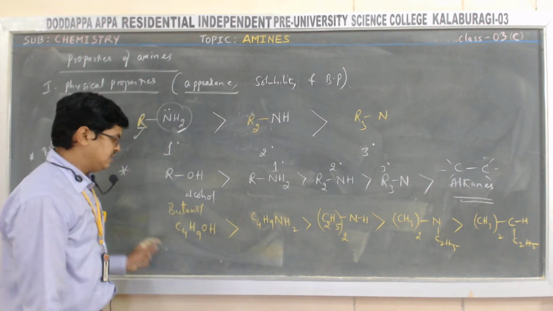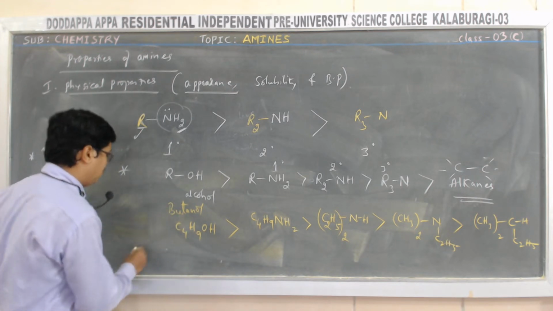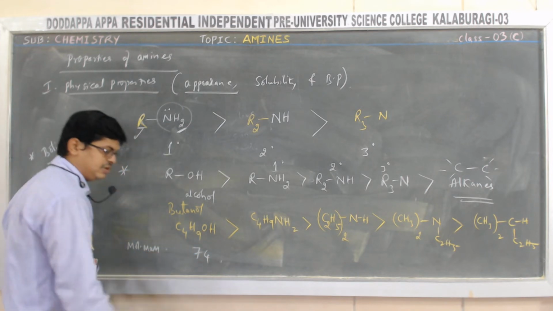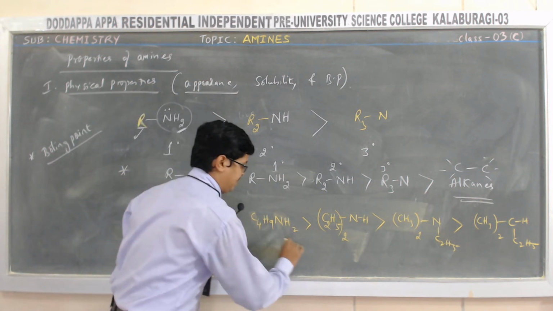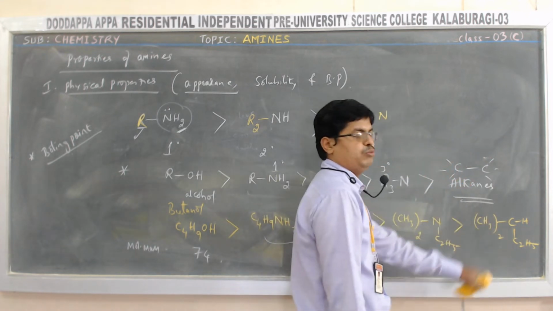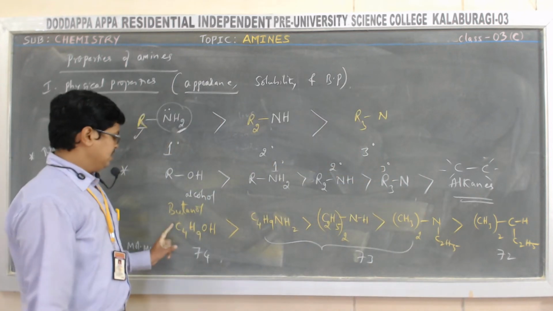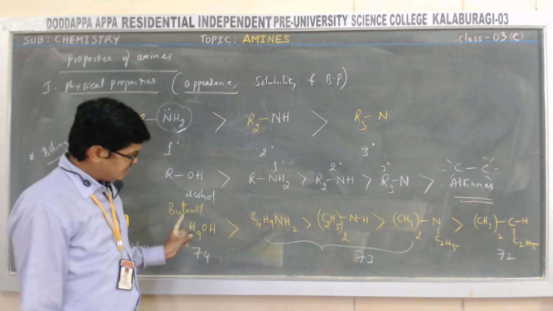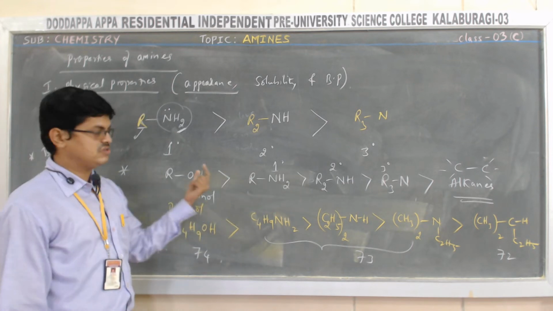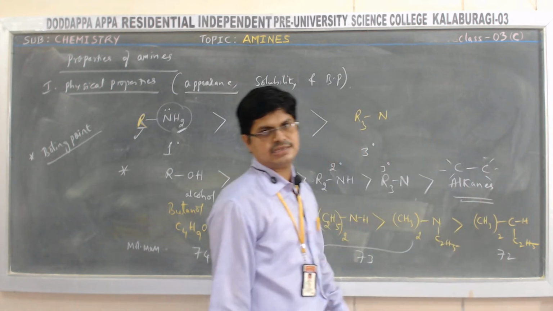Okay, fine. Look at now. Almost all of them have a molecular mass between 72 and 74. The molecular mass of butanol is 74 AMU, whereas these three all have about 73, and the alkane, 2-methyl butane, has a molecular mass of 72. So here we have considered some examples of the same molecular mass. Their boiling point goes on decreasing in this fashion. Alcohols have a higher boiling point than primary, secondary and tertiary amines. Then last are alkanes.